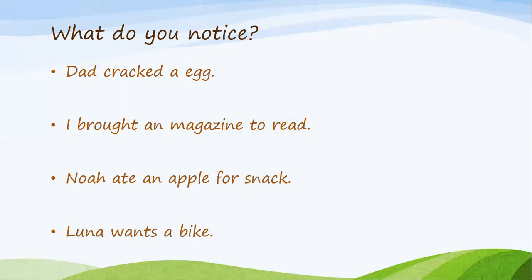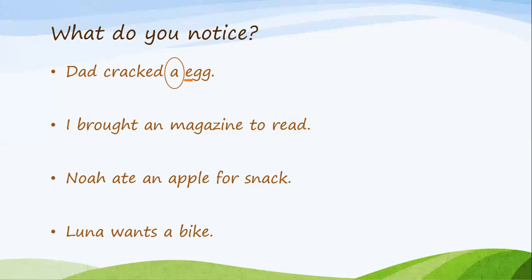Let's see. If you notice that in the first sentence, it says Dad cracked a egg, and you realize that that's a mistake, you got this. Egg starts with a vowel sound.